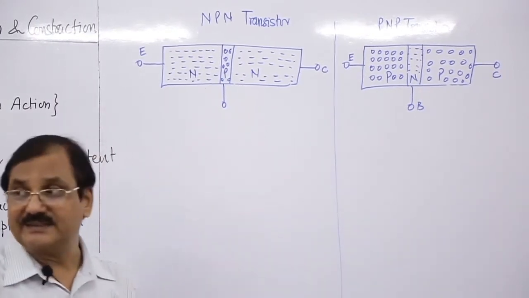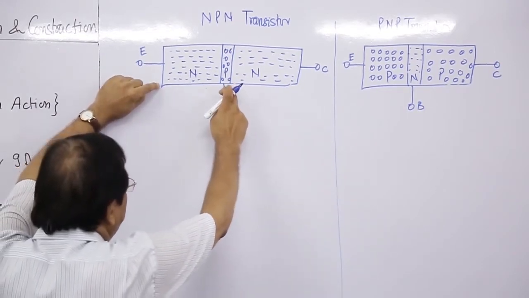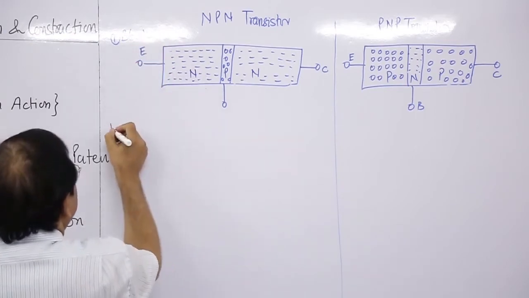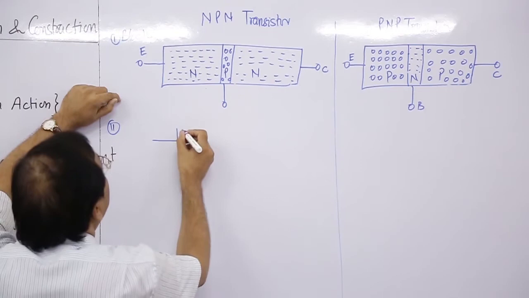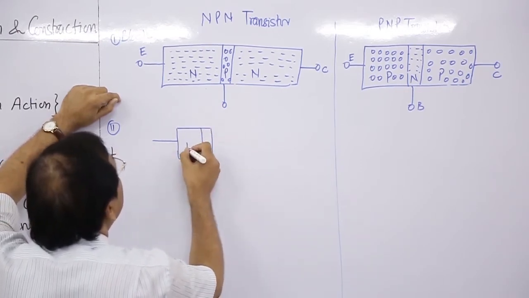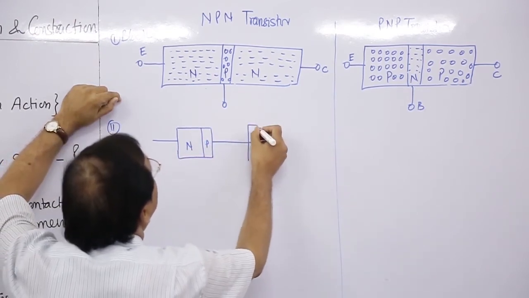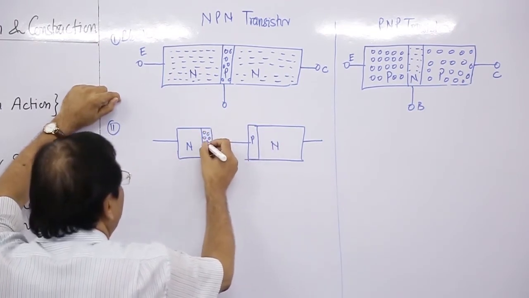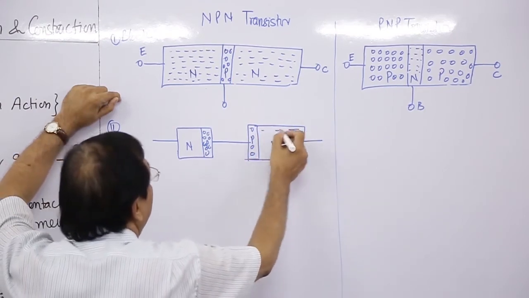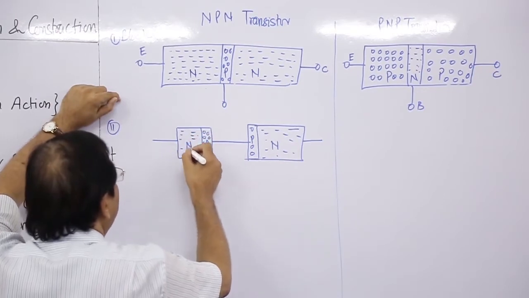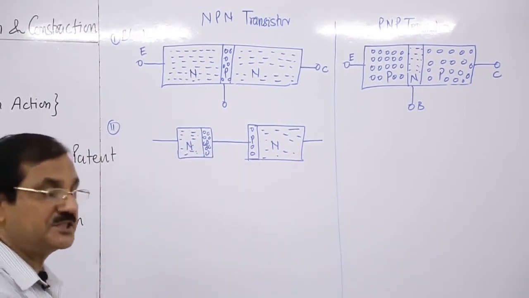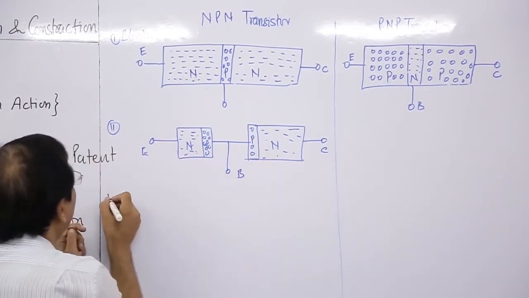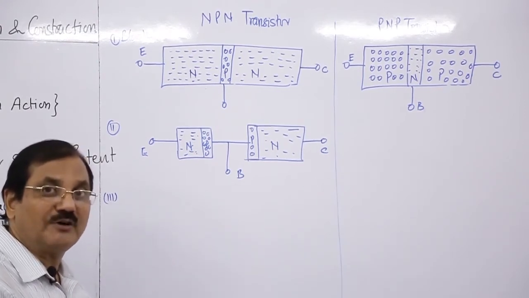Now, if we take this one, then we can have this is N and this is P. This N and P, this is the first block, second, if we see the N and P, this is N and here it is P, this is again P and here it is N. So, we have this kind of representation with these three terminals C, B, E. So, these two blocks can be expressed in terms of arrows.